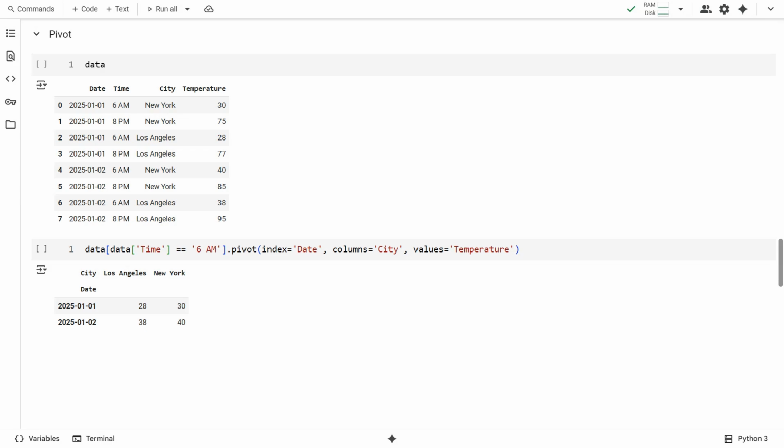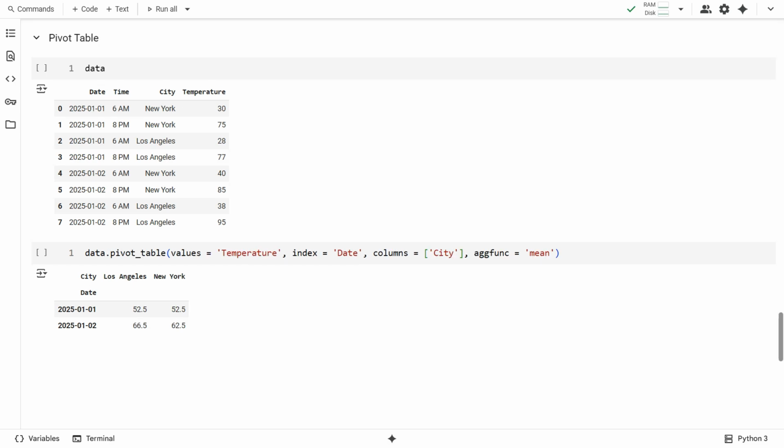If we want to convert the data to a wide format, such that the cities form the columns and the date forms the index, we can do a pivot. But as we are pivoting based on date, there are duplicate values. Pivot works if the data does not have duplicates in the index. To demonstrate pivot, we have filtered out the temperature readings at 6 a.m. only, so that the data frame does not have duplicates on the index, which is the date column.